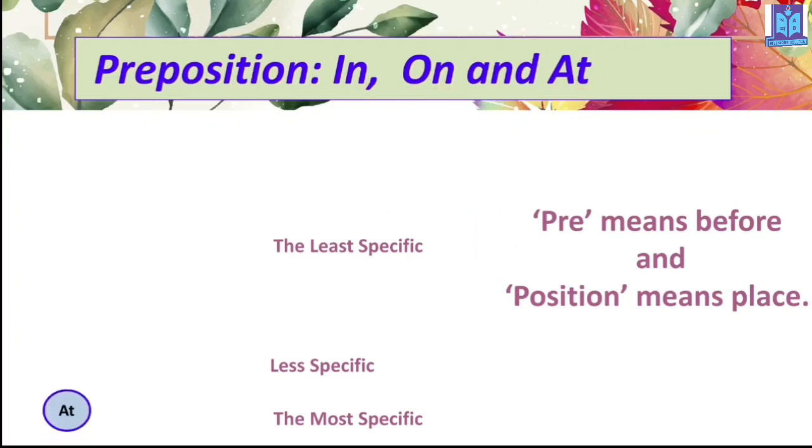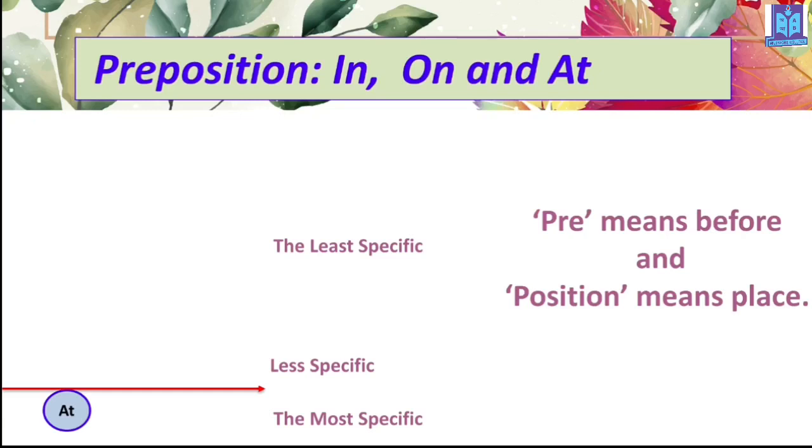Now look. When we use at to indicate something exact, meaning the most specific thing or a more specific time, we use at. When something is on top of another thing, or on any line, at that time we use on.